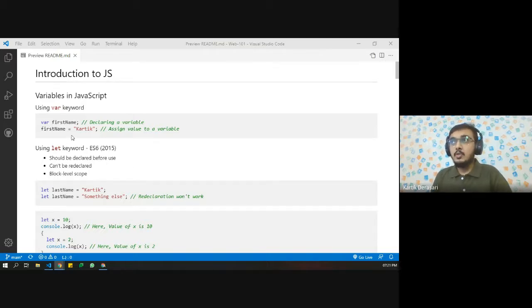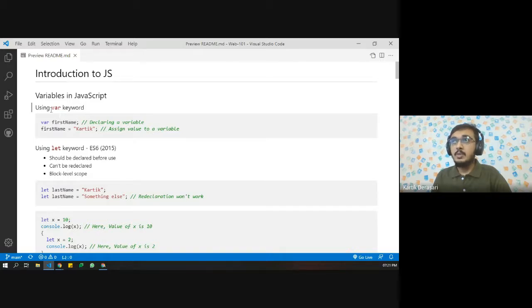And to assign any values, we simply need to use the assignment operator. So we can say var firstName, and then firstName equals Karthik, or else we can also say var firstName equals Karthik. So both things are pretty easy.